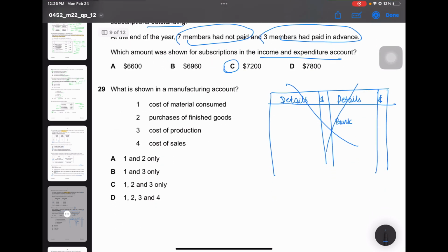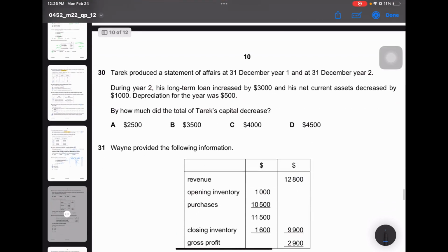29. What is a manufacturing account? What is shown in a manufacturing account? Cost of raw materials consumed, yes. Purchases of finished goods, no. It's shown in the income statement. Cost of production, yes. Cost of sales, no. Income statement. So 1 and 3 only. Moving on to question 30.